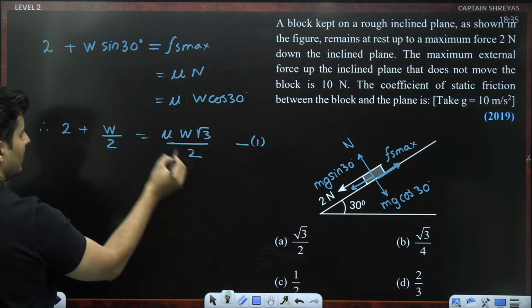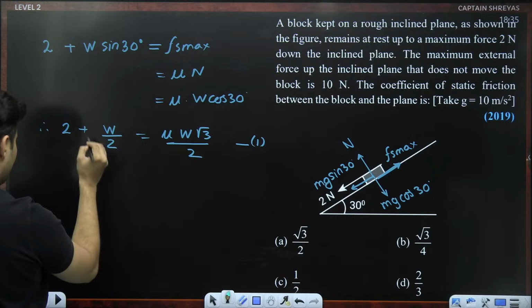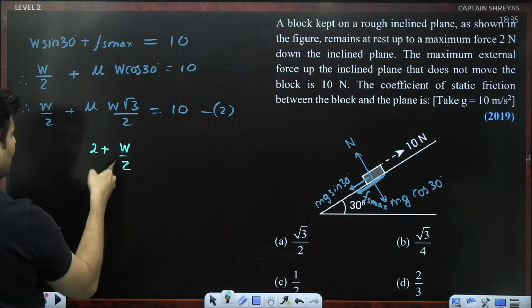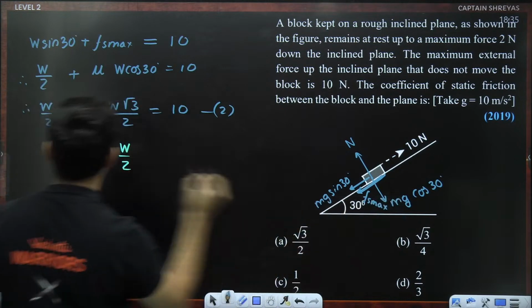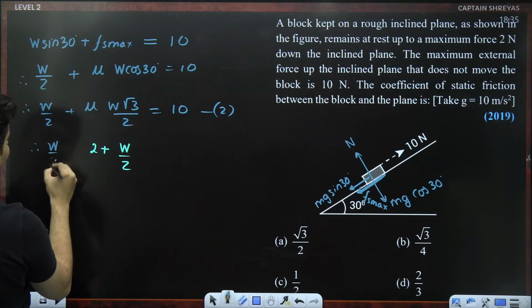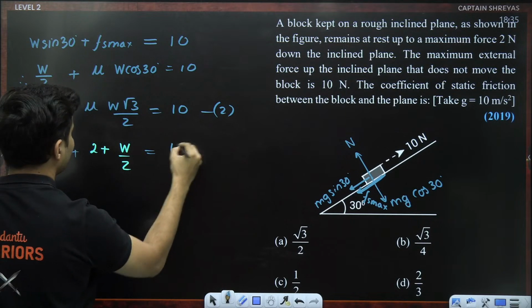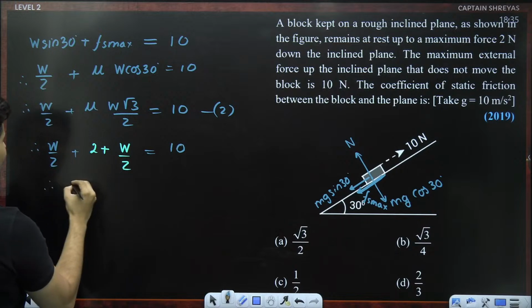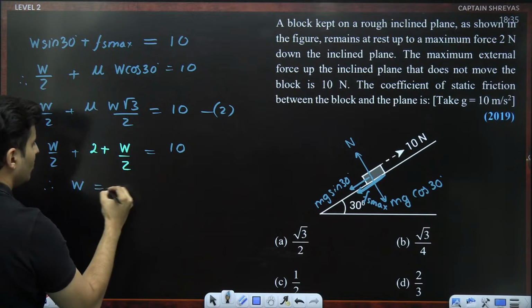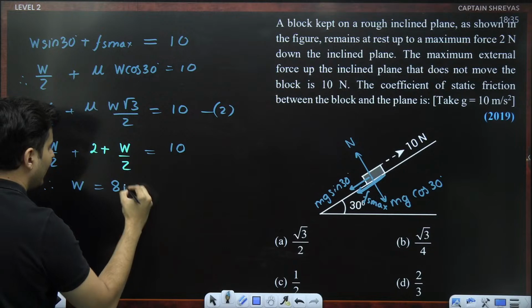This thing is 2 plus W by 2. So I just substituted it over here. Rest of the things as it is. So W by 2 plus this is equal to basically 10. So W by 2 plus W by 2 is W. 10 minus 2 is basically 8. So I get weight as 8 Newton.